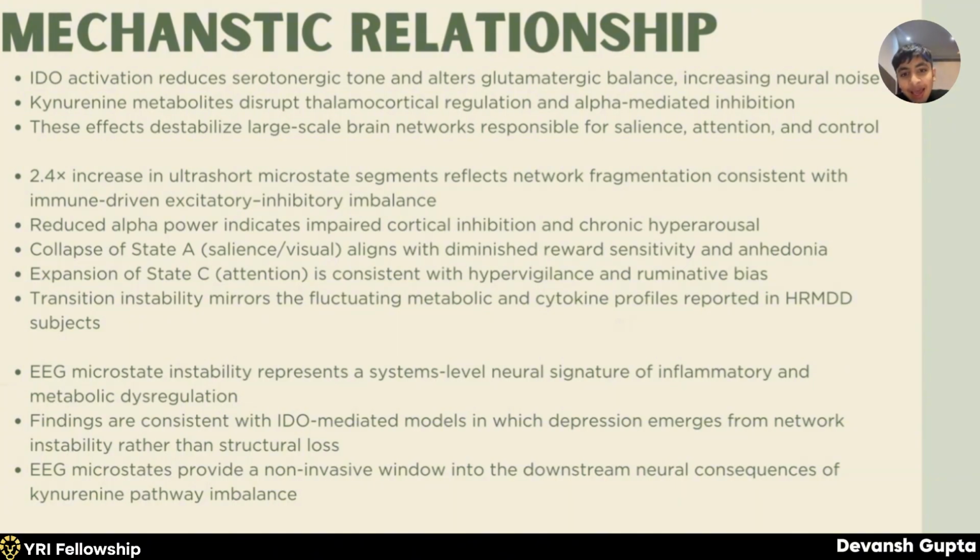Sixth, collapse of state A aligns with diminished reward sensitivity and anhedonia. Seventh, expansion of state C is consistent with hypervigilance and ruminative bias. Eighth, transition instability mirrors the fluctuating metabolic and cytokine profiles reported in HR-MDD subjects. Ninth, EEG microstate instability represents a system-level neural signature of inflammatory and metabolic dysregulation. Tenth, findings are consistent with IDO-mediated models in which depression emerges from network instability rather than structural loss. And eleventh, EEG microstates provide a non-invasive window into the downstream neural consequences of kynurenine pathway imbalance.